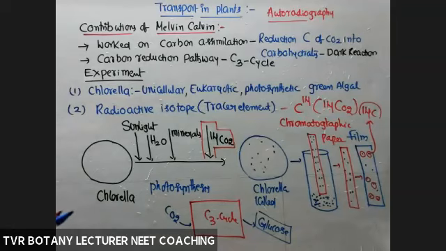So the main contribution of Melvin Calvin was the C3 cycle. In addition to that, what did he study? What about the next contribution? What did he propose after studying this?